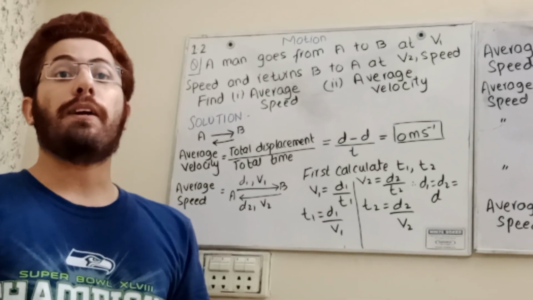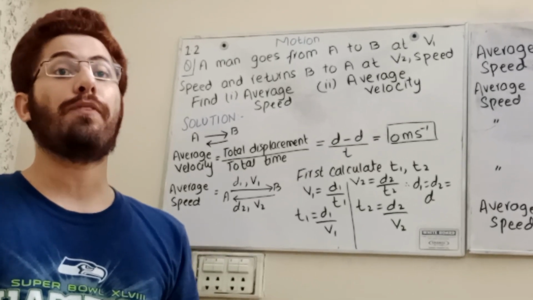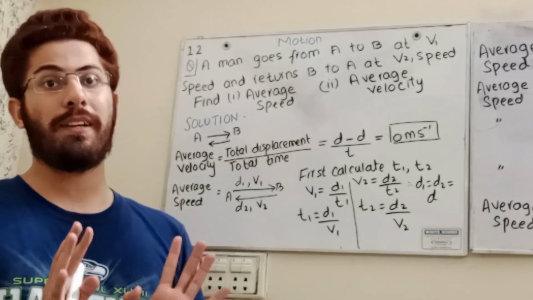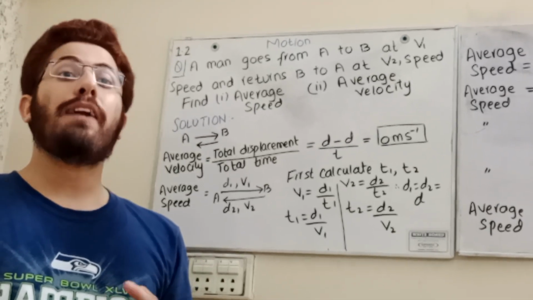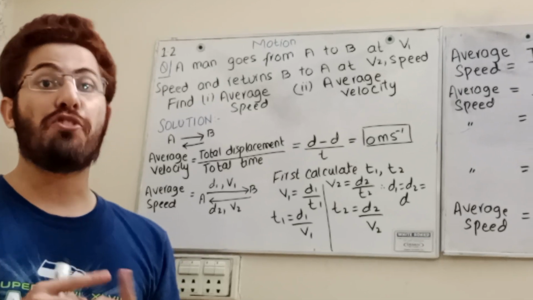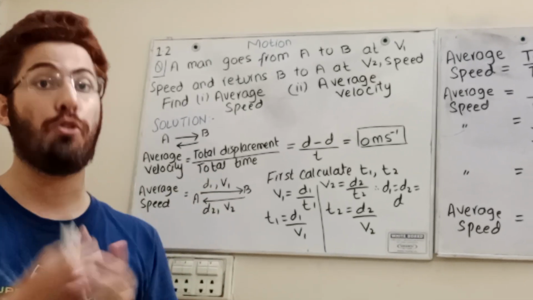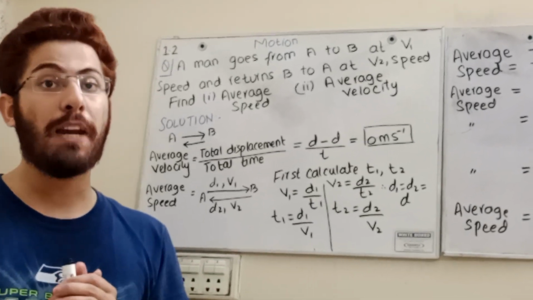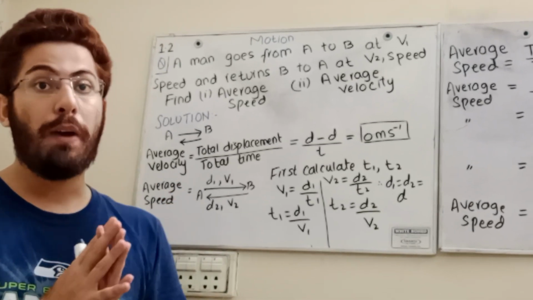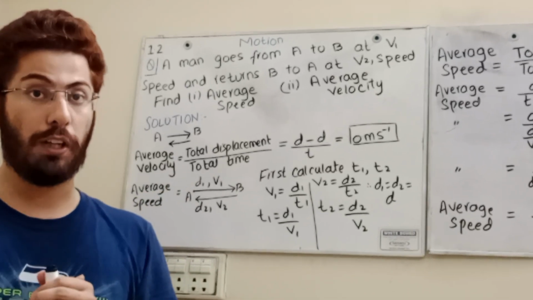In our previous video we started our topic 1.2, motion, and I covered some topics: the difference between kinematics and dynamics, scalars and vectors, and the difference between distance and displacement, along with numericals and question answers. Briefly, we also talked about speed and velocity. We solved many questions and covered average speed and average velocity.